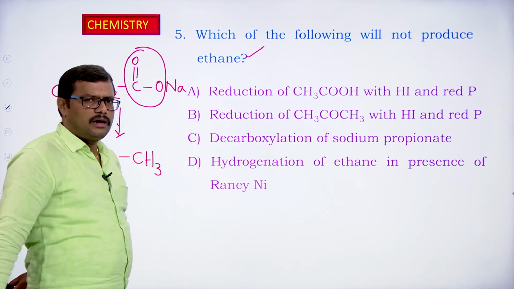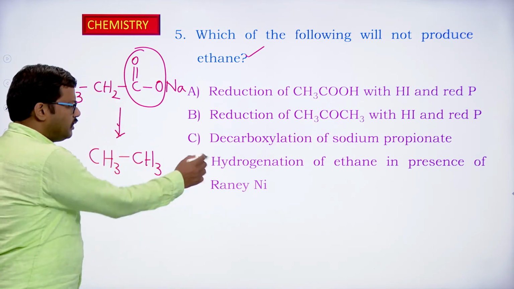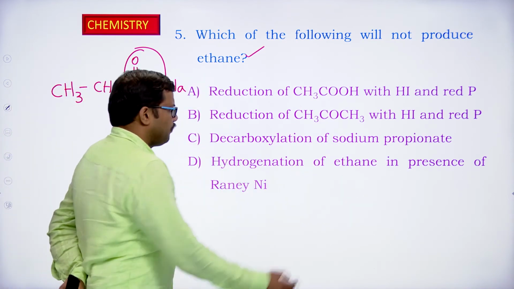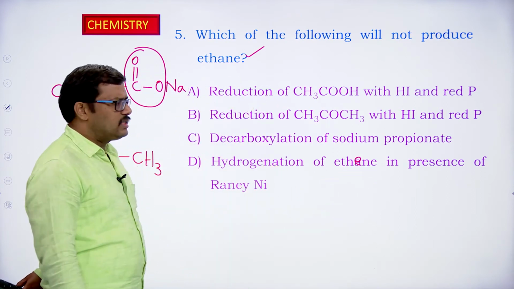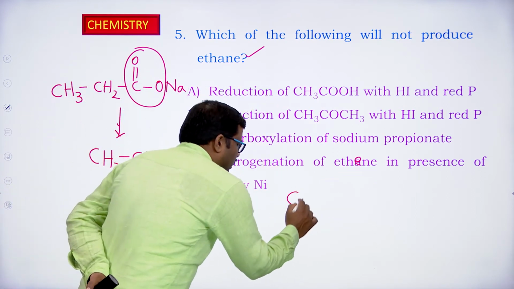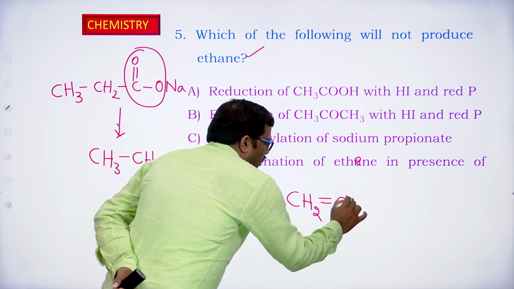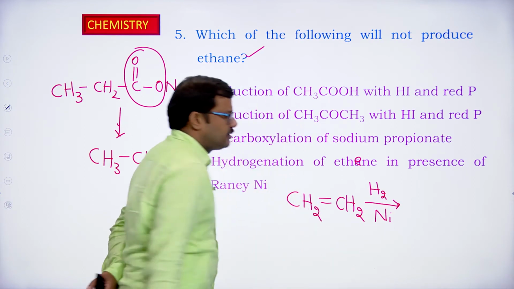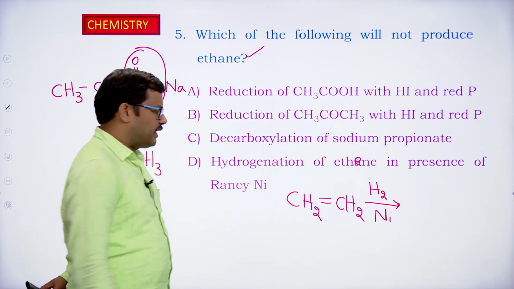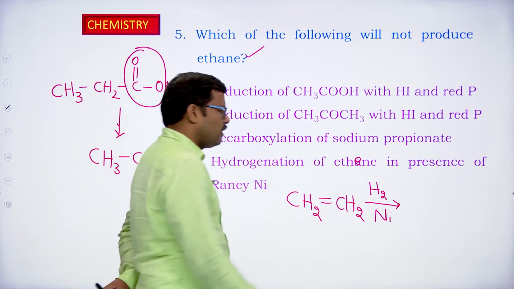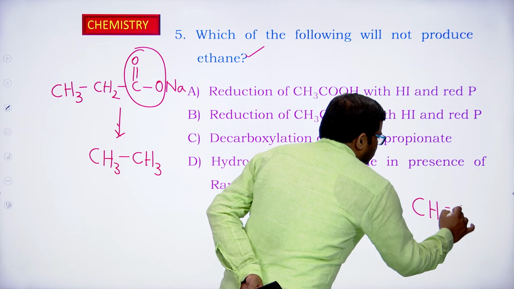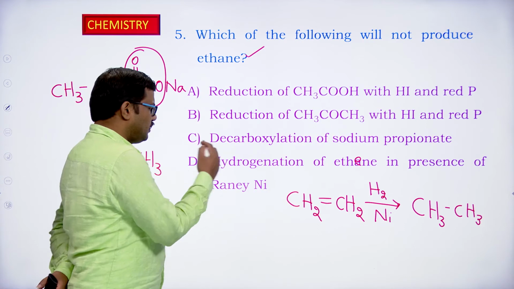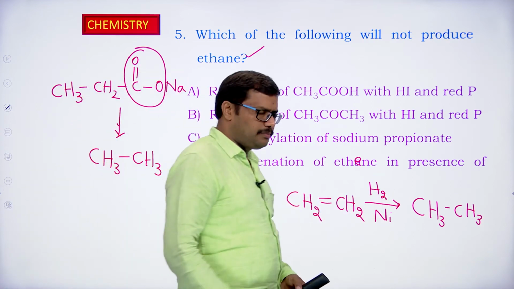Let us also look at the fourth option. In this case, hydrogenation of ethene in the presence of nickel. Ethene is CH2=CH2, which is going to be treated with hydrogen in the presence of nickel as a catalyst. This is the Sabatier-Senderens reaction. Alkene on reaction with hydrogen gives alkane. The alkene taken here is ethene. Ethene converts into ethane. So the fourth option also gives ethane as a product.